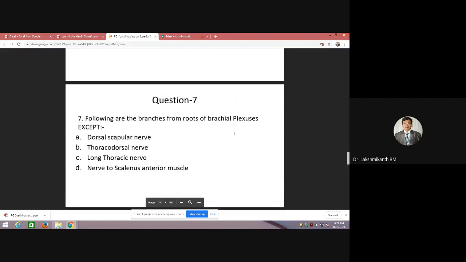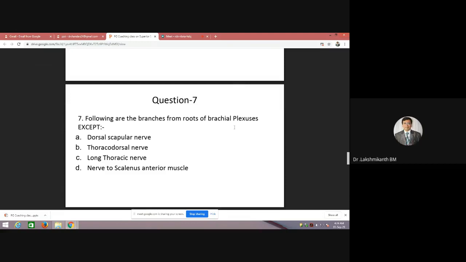Can anybody answer this question? The following are branches from the roots of the brachial plexus except.